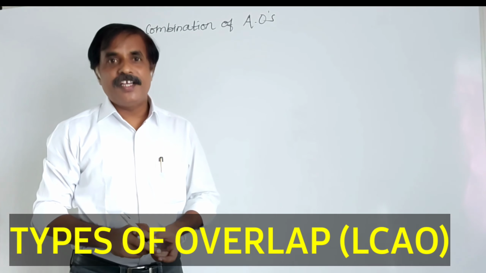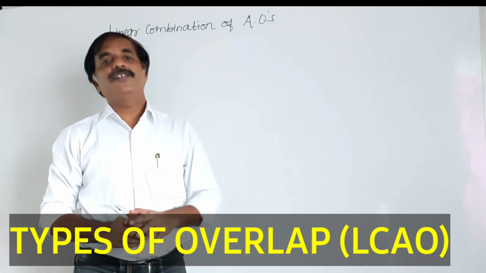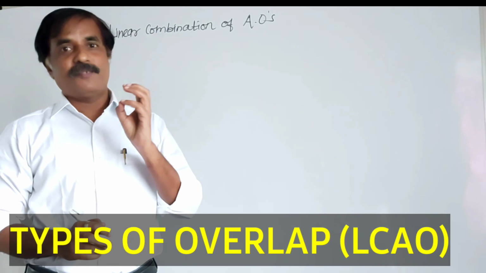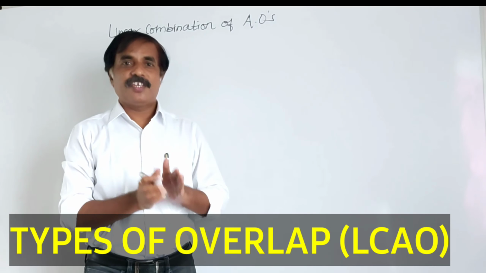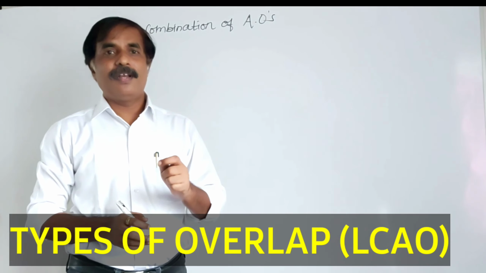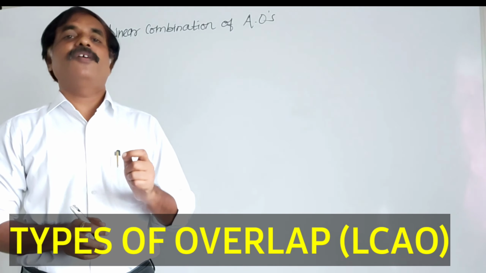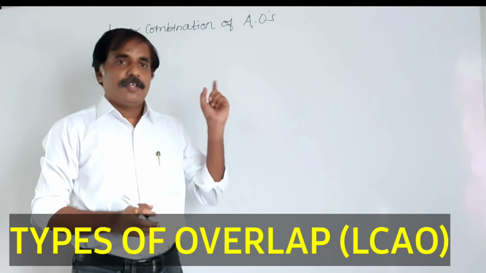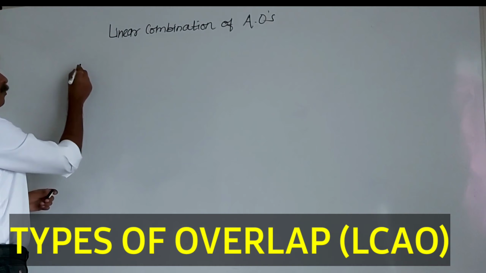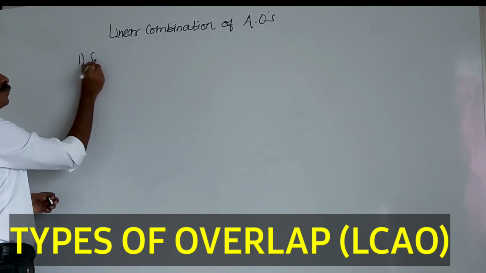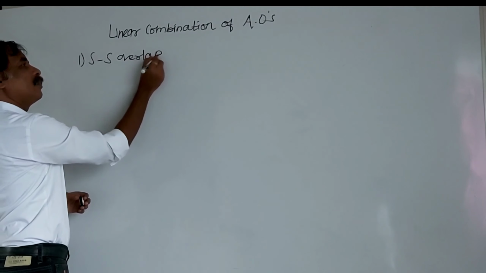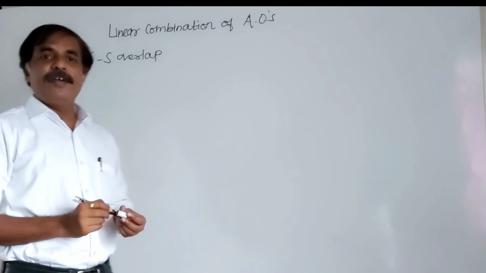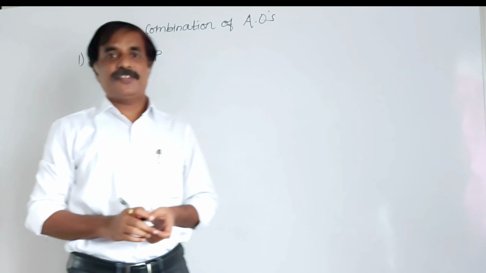We know the conditions for combination of atomic orbitals: energy must be the same or nearly the same, and symmetry of molecular orbitals must be the same or nearly the same. These are the favorable conditions for linear combination of atomic orbitals. Here the first possibility is s-s overlapping, that is s-s combination, the linear combination of two s atomic orbitals.